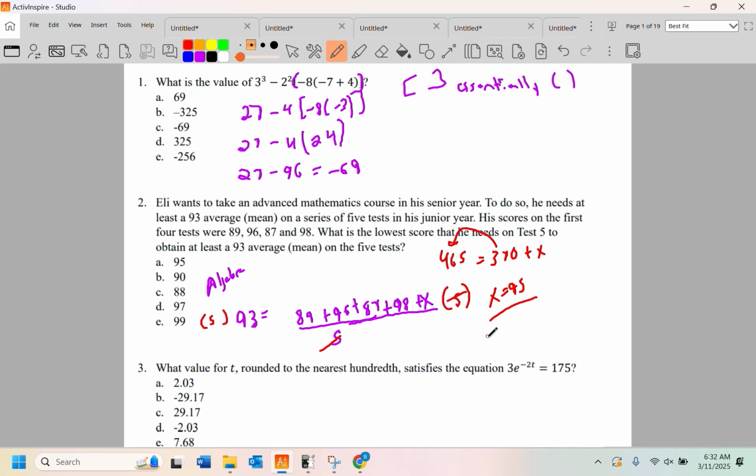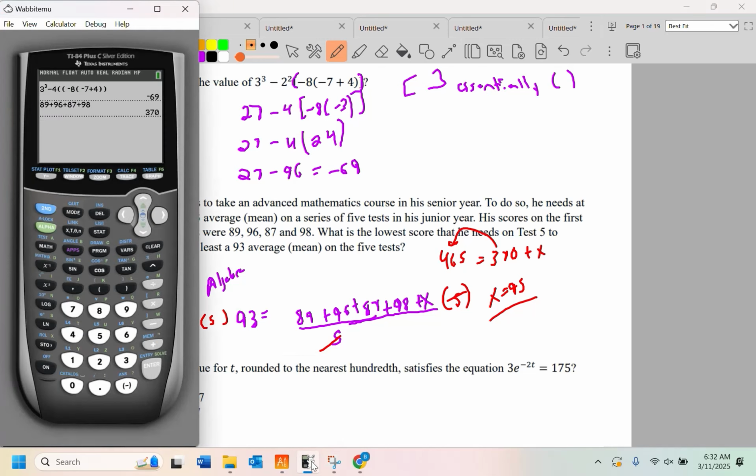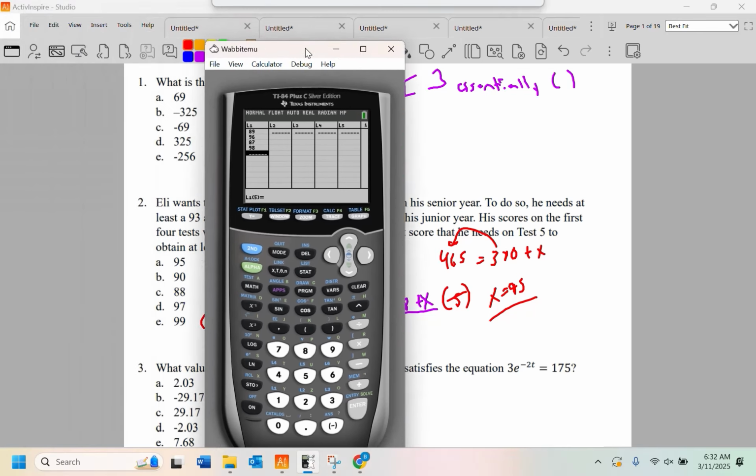Here's the truth. Most of you guys know how to do math. And I would just go in and put the stuff in a list. I'd go to Stat, Edit, clear, put in your 4 scores, and then use the answer choices they give you. I mean, you are holding this tool. You may as well use it.